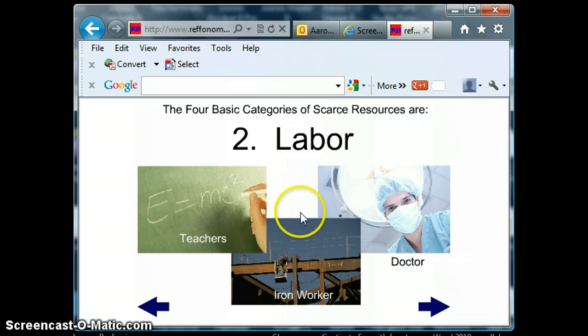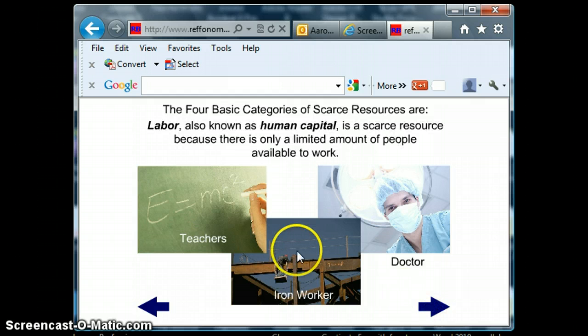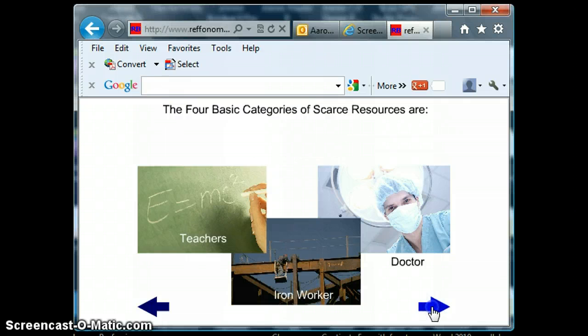So labor is any human resource that is used to produce a good or service. They possess human capital, which would be the skills and knowledge that they possess. A doctor possesses certain skills and knowledge to operate. An iron worker possesses certain skills and knowledge to weld or even walk on an I-beam. Teachers possess specific knowledge in their subject area or how to motivate children, that sort of thing. These are all examples of laborers and their human capital.